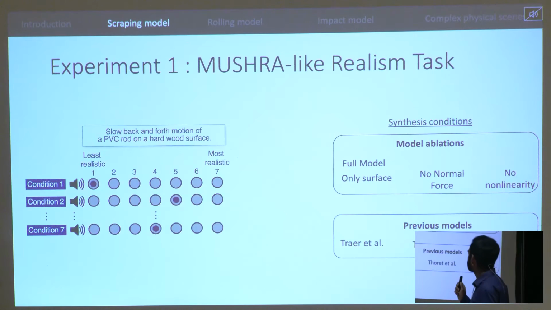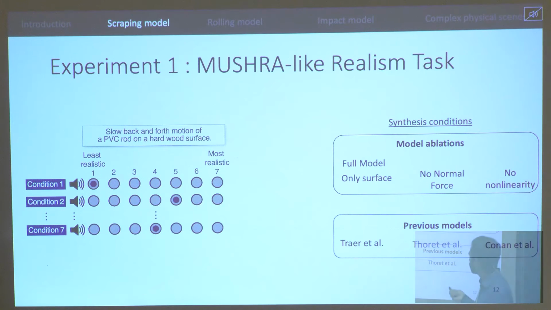So to test this, we did some perceptual experiments. We did the first experiment with a MUSHRA-like realism task, where we provided the participants with a text description of the kind of sounds they will hear on one trial. And they hear 7 conditions: 1 full model condition, 3 model ablations, and 3 previous models from Trier et al., Thoret et al., and Conan et al. The participants were asked to rate these conditions, which were unnamed, on a scale of 1 to 7, from least realistic to most realistic.